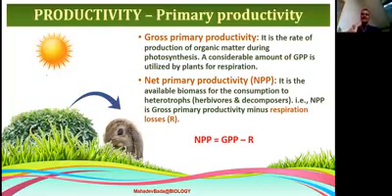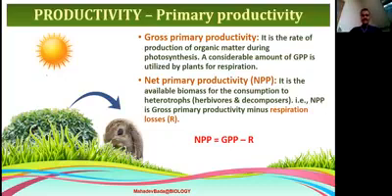Similarly, gross primary productivity is the total biomass. Net primary productivity is the biomass left after the respiration loss. In other simple words, NPP, net primary productivity, is equal to GPP minus R, that is, gross primary productivity minus respiration. That becomes the net primary productivity.